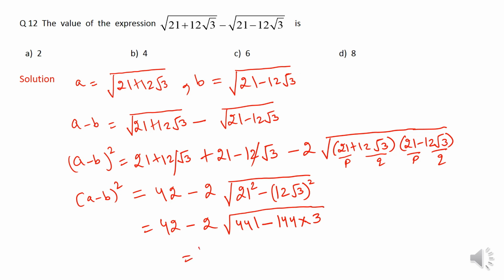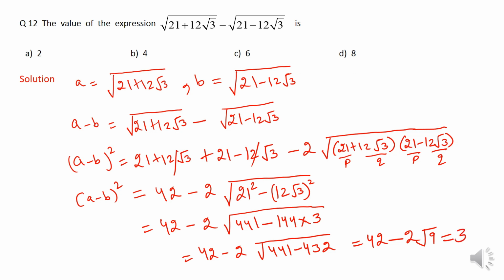This further becomes 42 minus 2 into under root of 441 minus 432, and finally I can write this as 42 minus 2 into under root 9, or 42 minus 6, which is 36, right? So that means A minus B whole square I have obtained as 36. Now what should be the value of A minus B? It can be either 6 or minus 6.